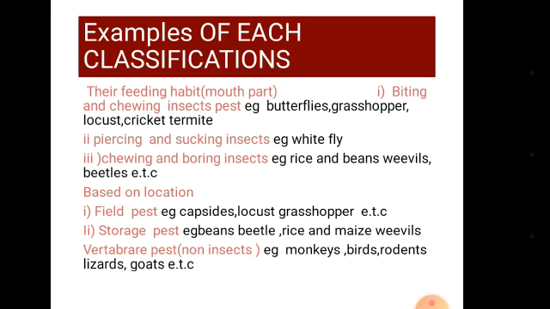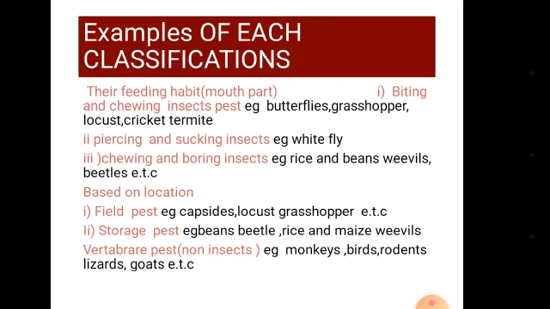Insect pests exceed other pests in number and species. They attack and destroy our crops at different stages of their growth and development. Insect pests can be classified based on two, as we said before: their feeding habits, which is their mouth parts, and their location. Based on their mode of feeding, they are divided into three. 1. The biting and chewing insects.